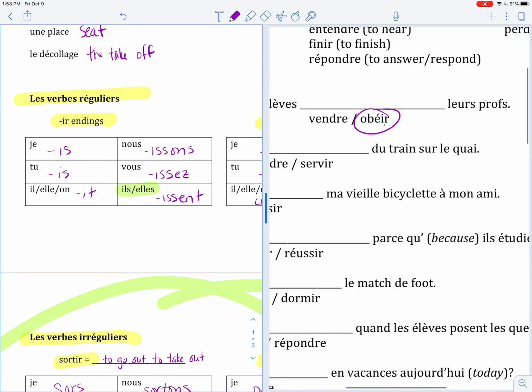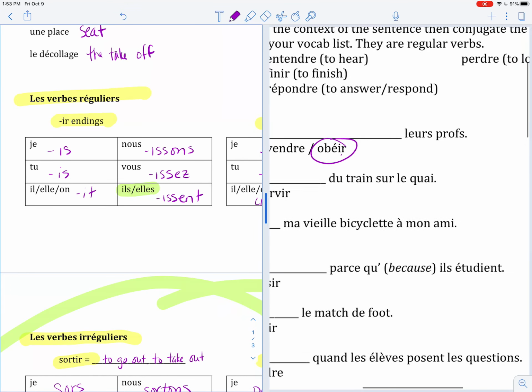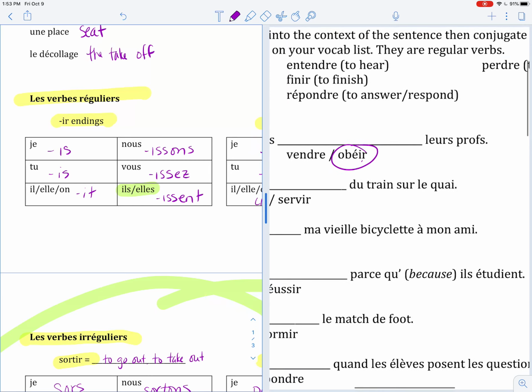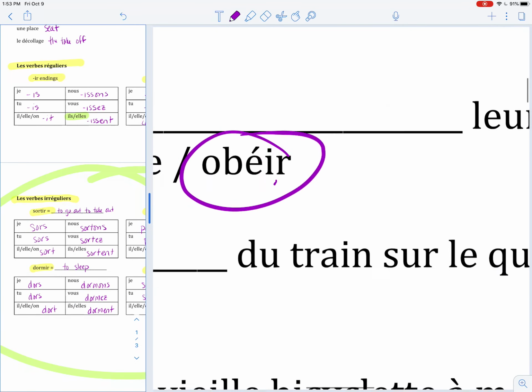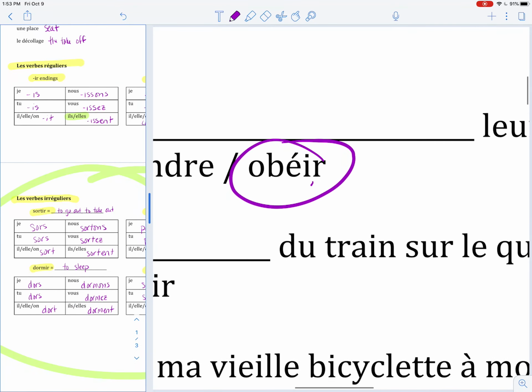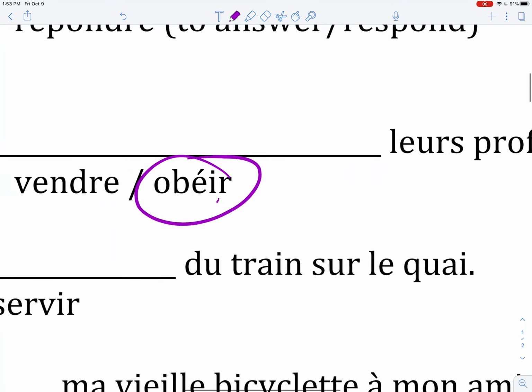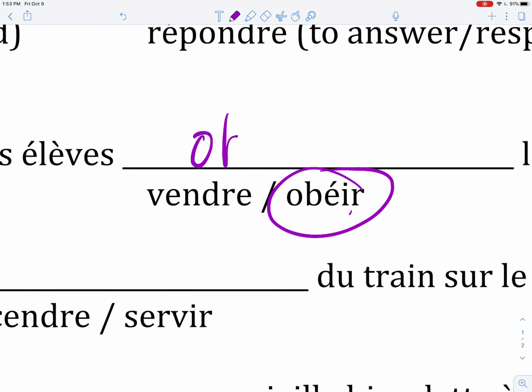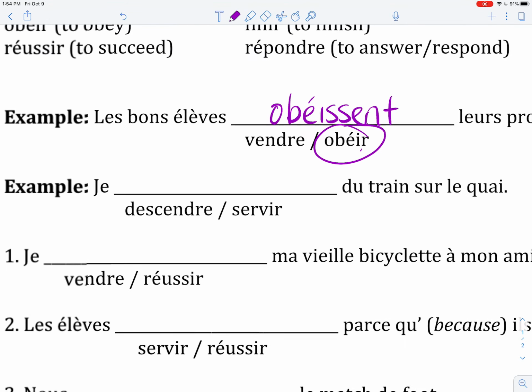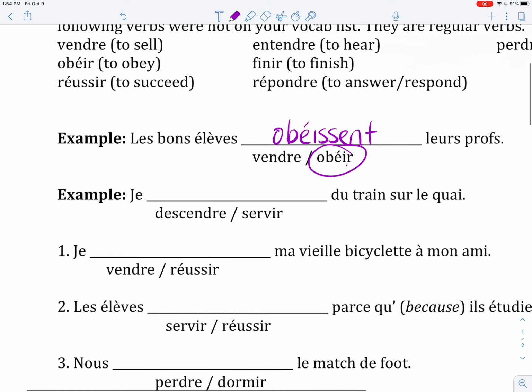Come back over here. And it does not want to let me write, so maybe I have to get rid of the split screen there. Obéissent. Les bons élèves obéissent le prof.